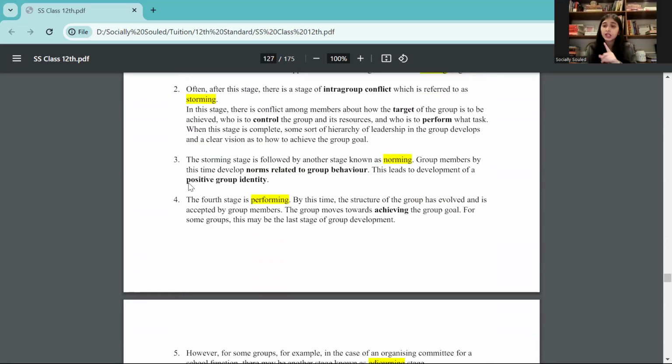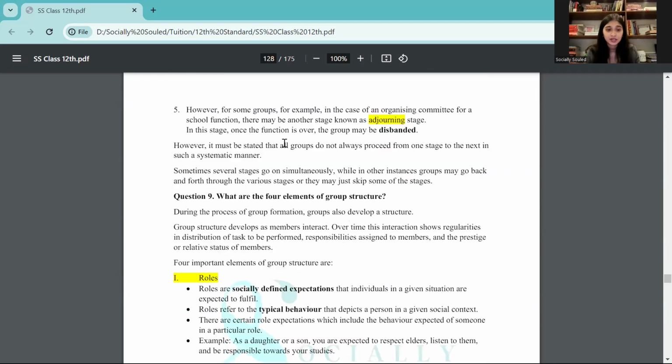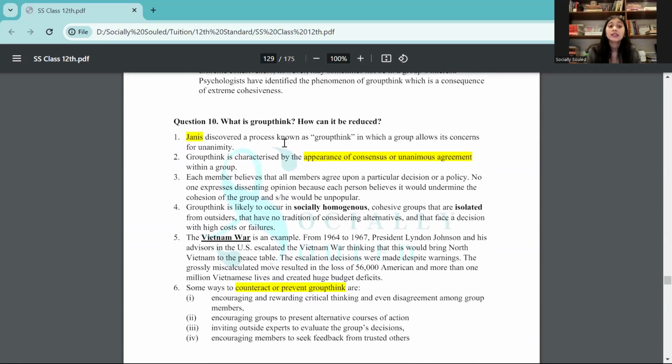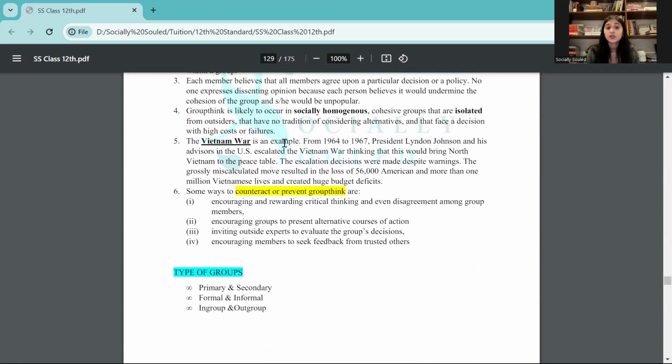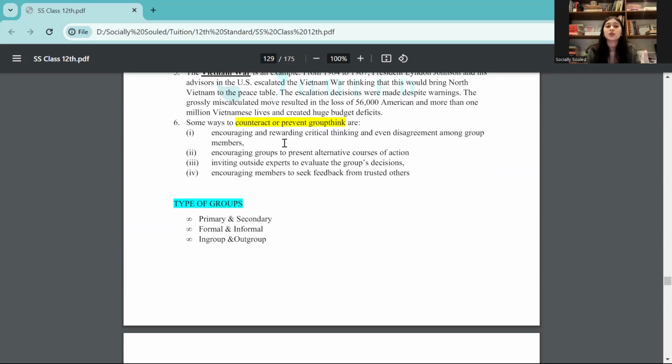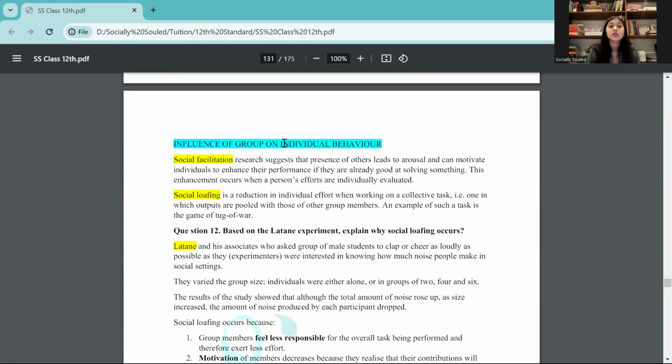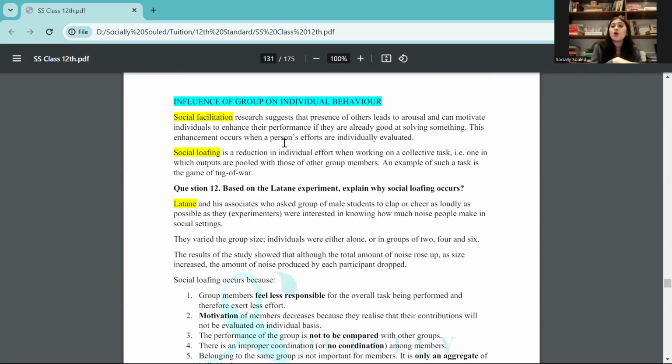That again is important. Now, for example, an MCQ can come asking during which stage in group formation do people often have conflict? That is the storming stage, because that is the entire meaning of the storming stage. This is when there will be conflict, people get over conflict, and that's when they have the norming stage, right? Then you also have roles, norms, status, cohesiveness. What is the difference? Then you need to know what is groupthink, who recommended groupthink, from which war groupthink was even taken. Then what are the types of groups, what are the differences between the types of groups, then what is the influence of group on individual.